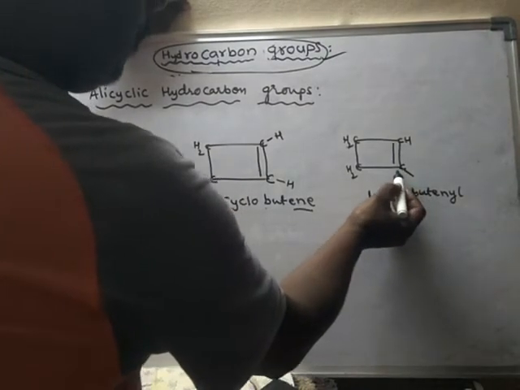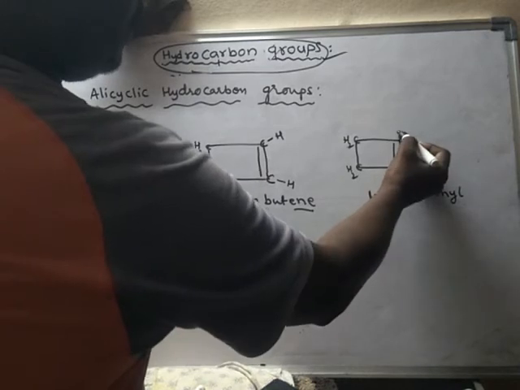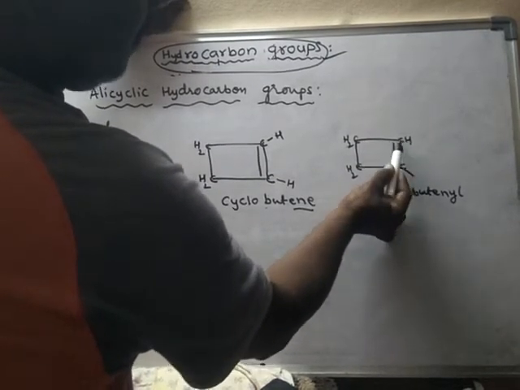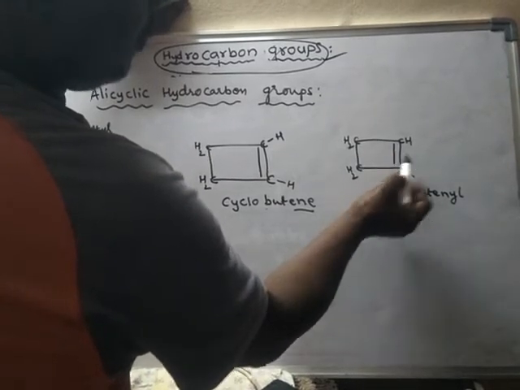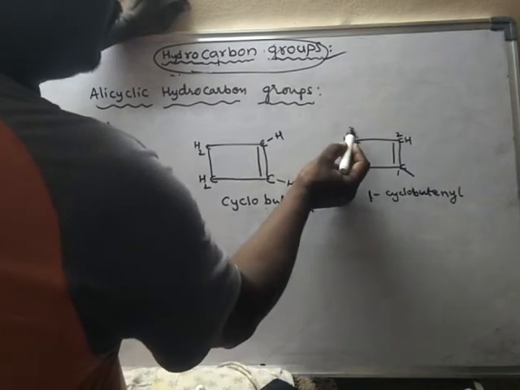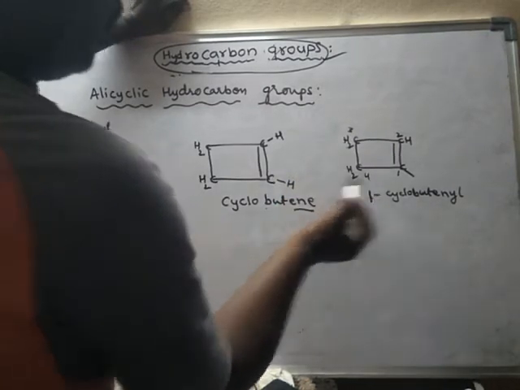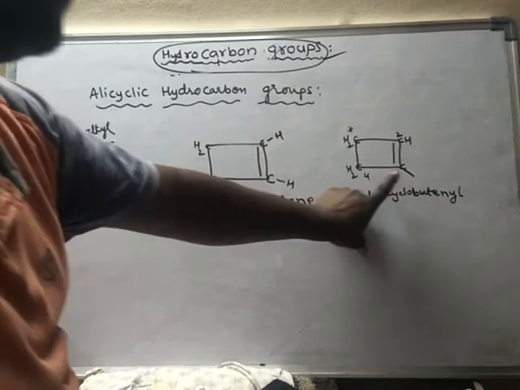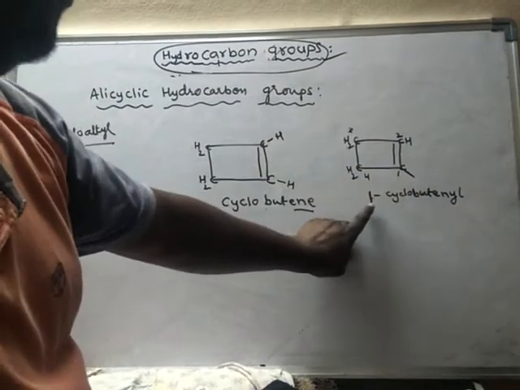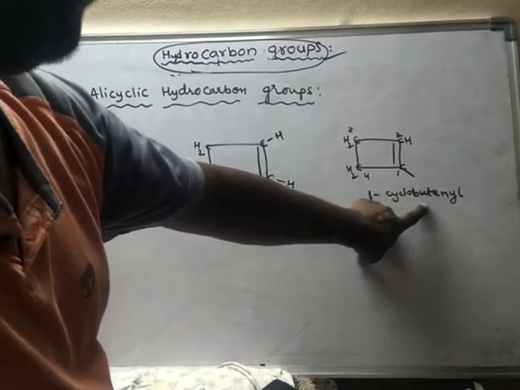So this is the first carbon, and immediately the carbon on the other side of the double bond will get number 2, this carbon will get number 3, and this carbon will get number 4. As the first carbon has lost its hydrogen, it is said to be 1-cyclobutenyl.